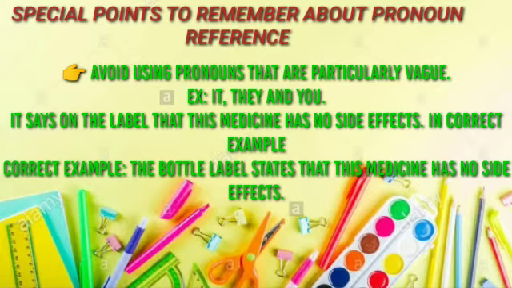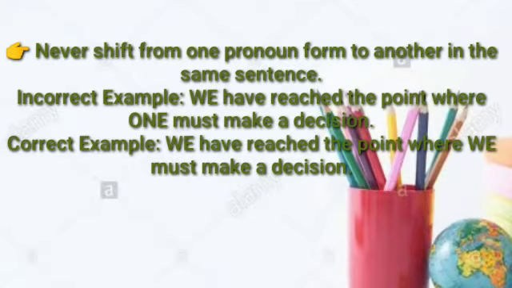Second point, never shift from one pronoun form to another in the same sentence. Pronouns are classified as first person, second person or third person. For example, we have reached the point where one must make a decision. The first person pronoun we shifted to the third person pronoun one.